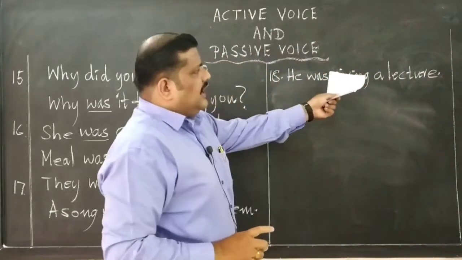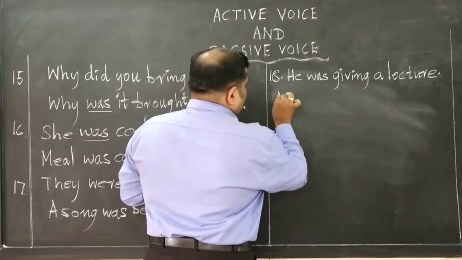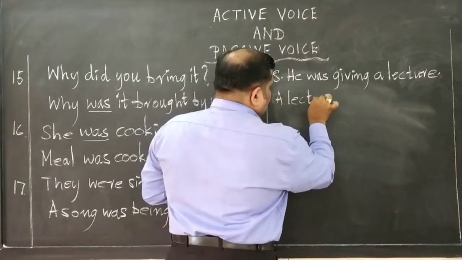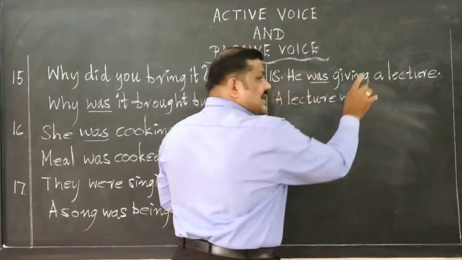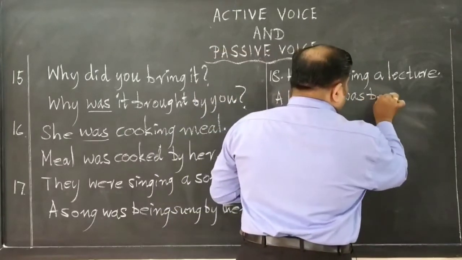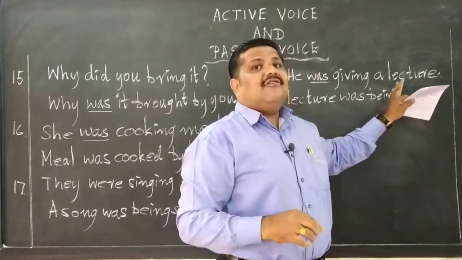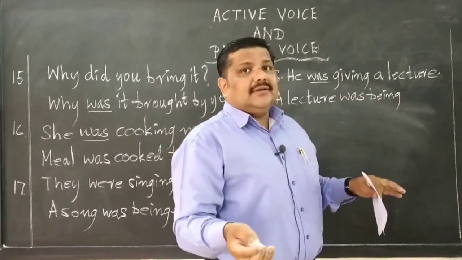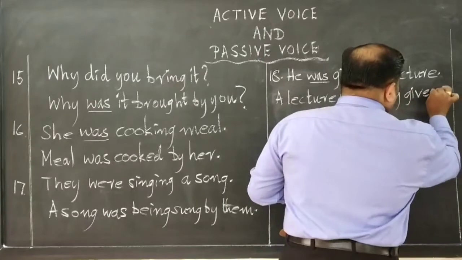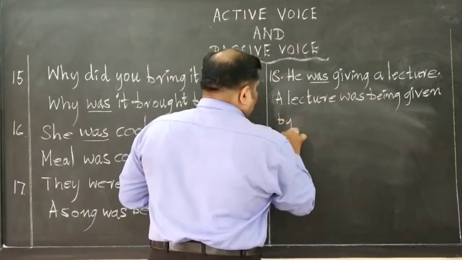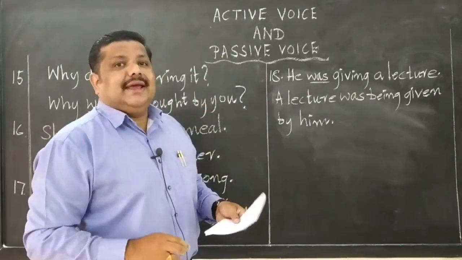Make a correction. He was giving a lecture. How to answer? A lecture was being, special word, being. A lecture was being. Can you write a gave by or give by? No. Participle comes here. Was being given by him. A lecture was being given by him.